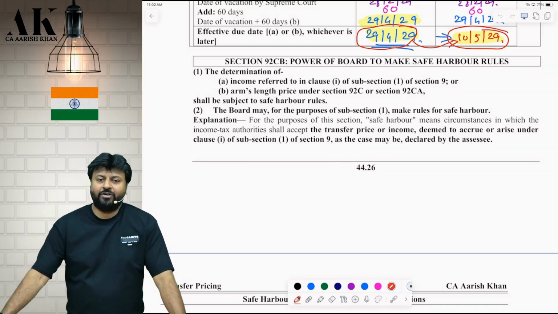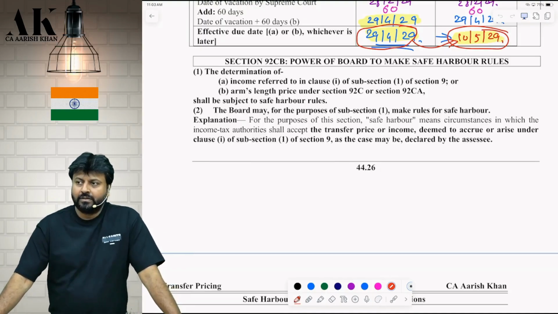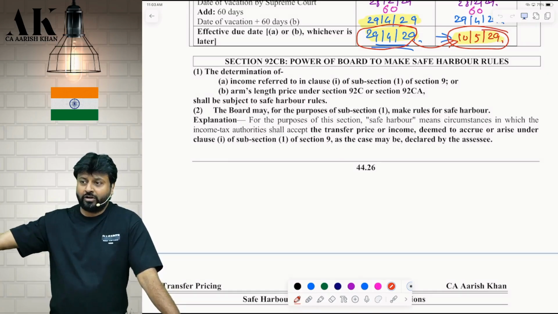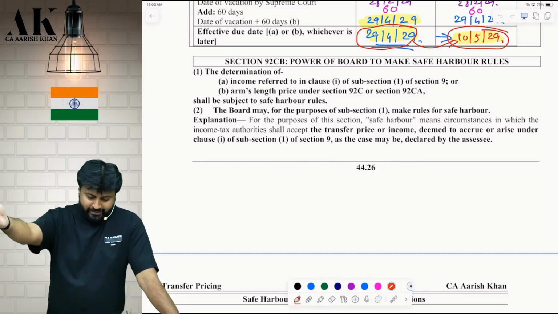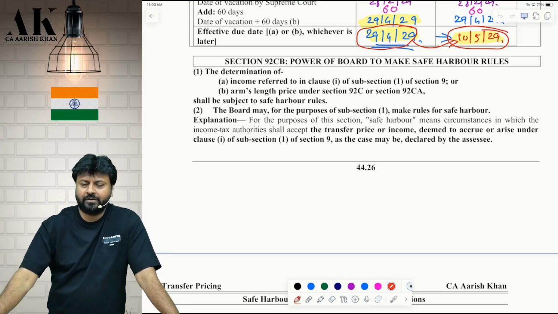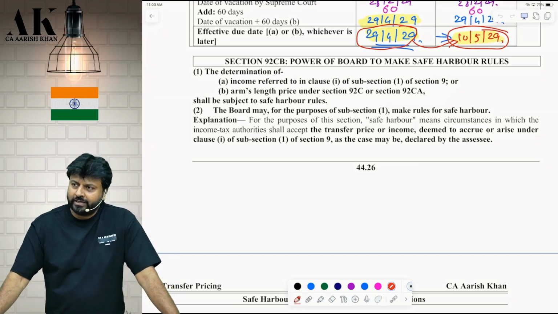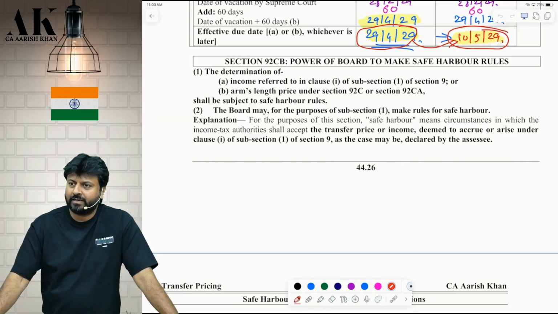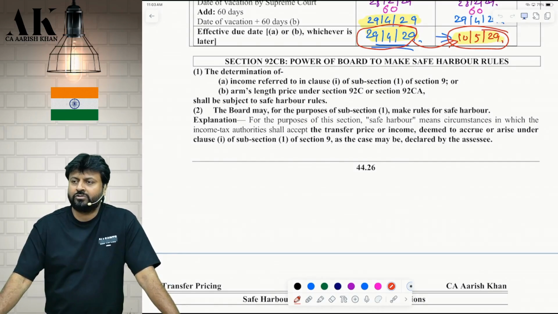The determination of income referred to in... I want your absolute attention and your contribution in this provision, please. I have worked very hard on this provision. You will not get the explanation that we are going to do anywhere in the entire country, that I can say for sure. You just see the level of interpretation that we are going to do in this chapter. I have already taught this in CA Final 8 years back and also for CA Final International Tax students earlier. I am aware of exactly what is there in this. There are a lot of mistakes also in this rule, which they have not rectified for the last 8 years. Even today those mistakes are there. I will highlight those mistakes to you all today.